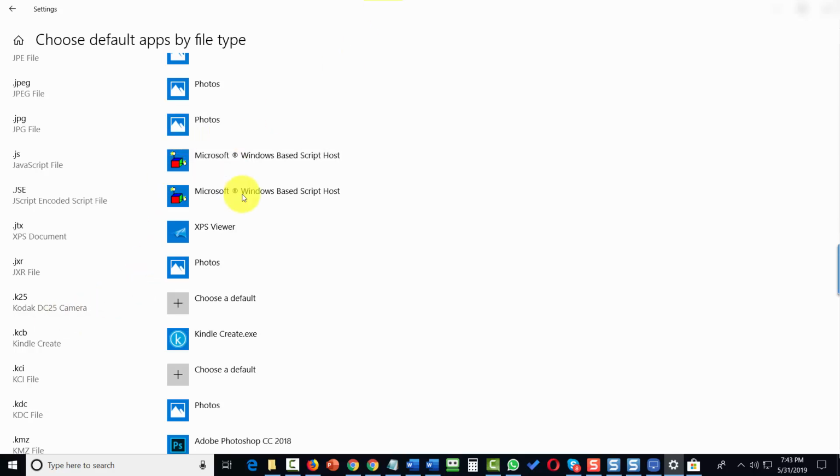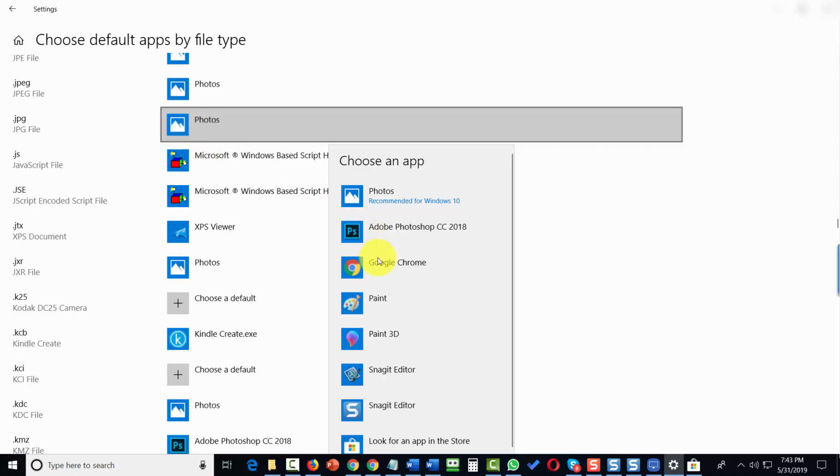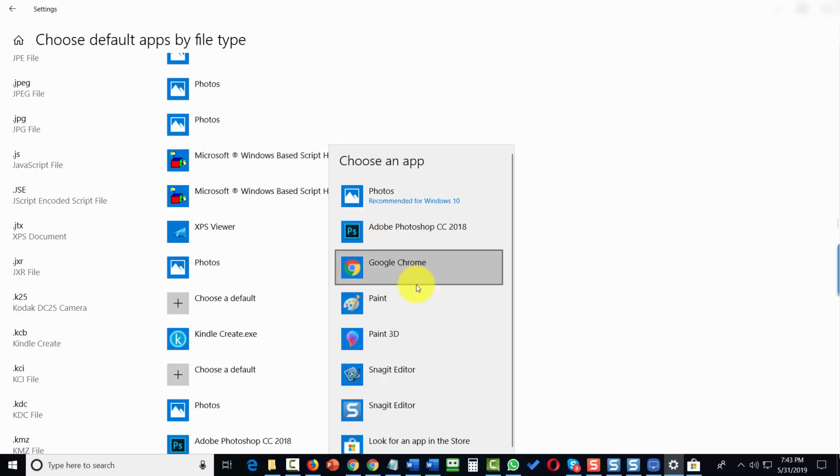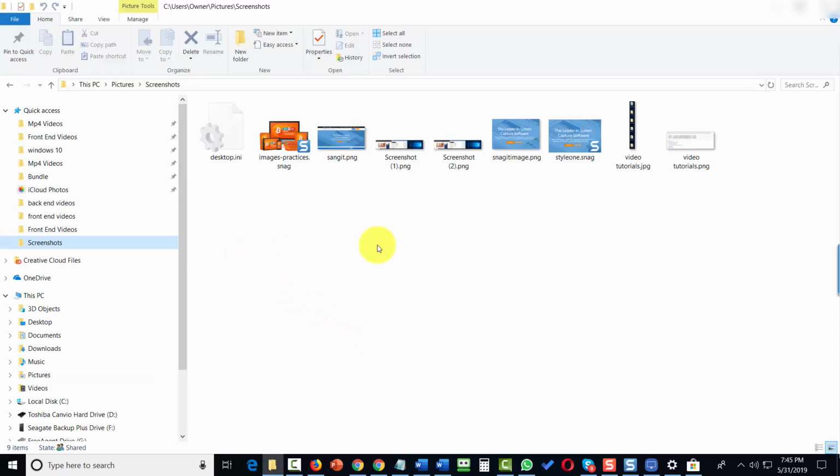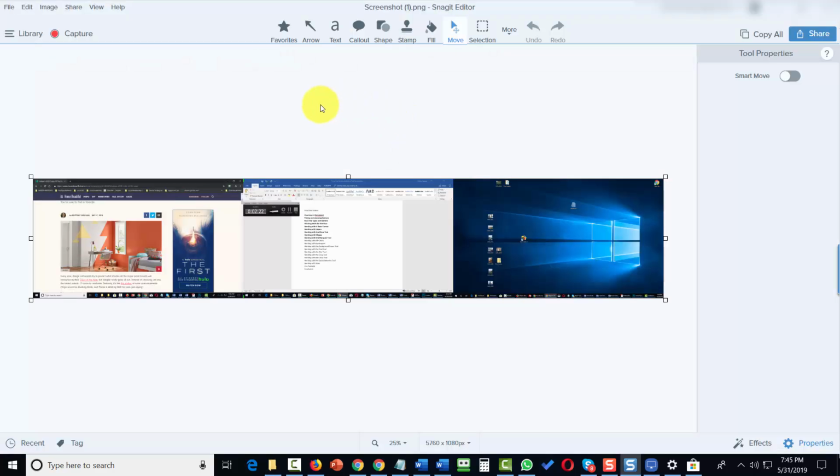We can then click on JPEG, and then we can make it so that anytime we open up a JPEG file, we can use the Snagit editor that we have. We can do the same thing with a PNG file. So for example, now when we go to a PNG file and we open this file, we'll be opening this file into our Snagit editor. And you'll see now that double-clicking that file directly from our hard drive opens up into the default application, which is now Snagit.